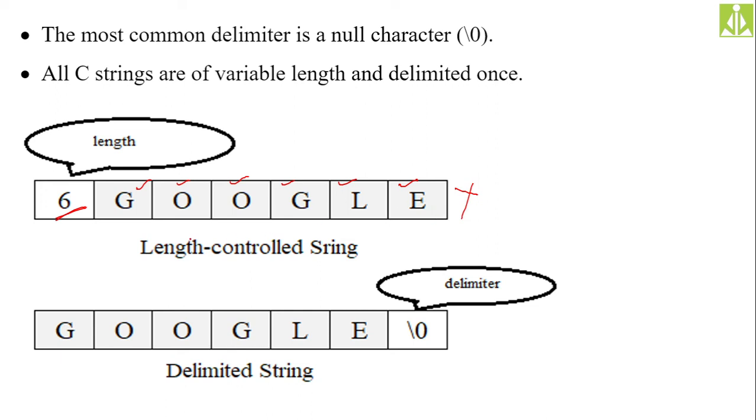Then we are going for these delimited strings. Over here, as you can see, they maintain the delimiter as the last character, the null character. We call it a null character. So for Google, after storing the complete string, we are storing the delimiter, the null character.